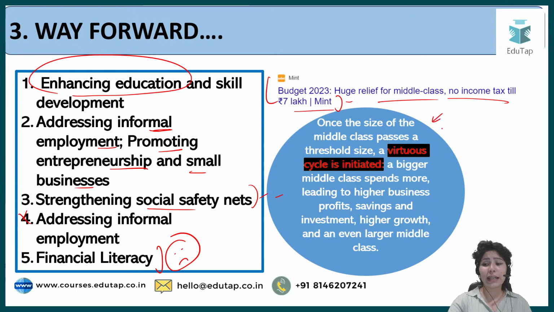And for the concluding line, you can talk about a virtuous cycle that the middle class brings, and you can conclude that yes, India's middle class is going to be the hero of India's development. Once the size of the middle class passes a threshold, that means if the middle class expands in number, a virtuous cycle is initiated. A virtuous cycle is one that gives you positive benefits. A bigger middle class spends more, leading to higher business profits, savings and investment, higher growth, and an even larger middle class. So that's how you can conclude this topic.